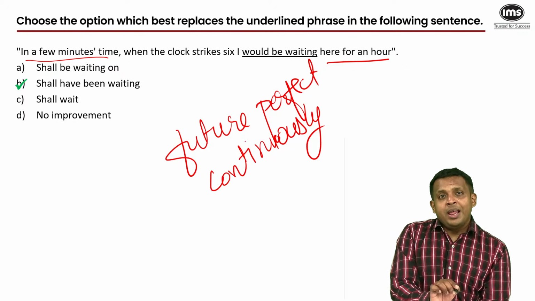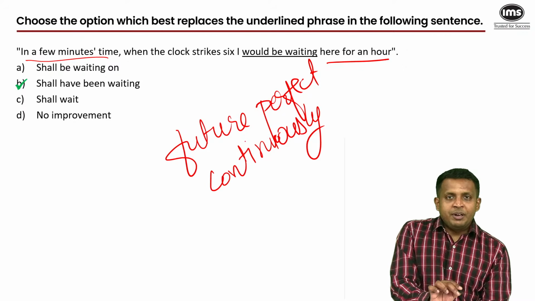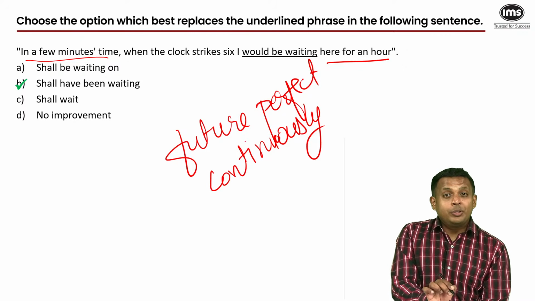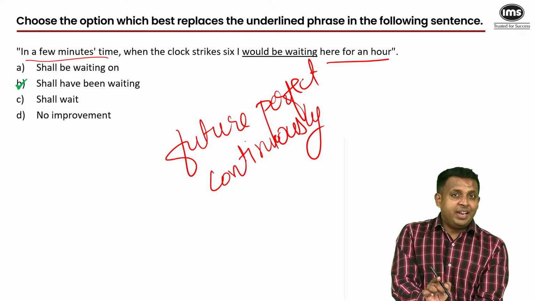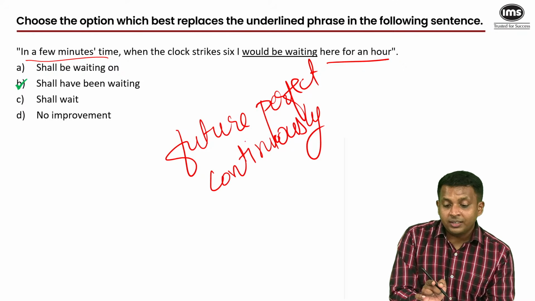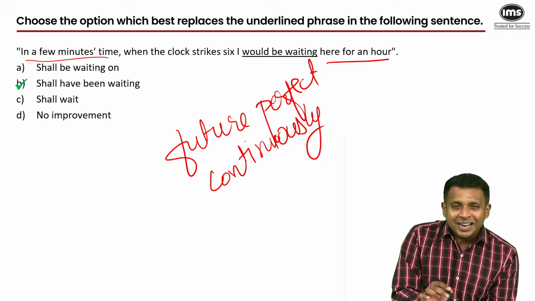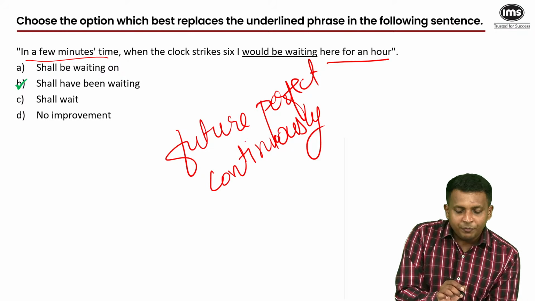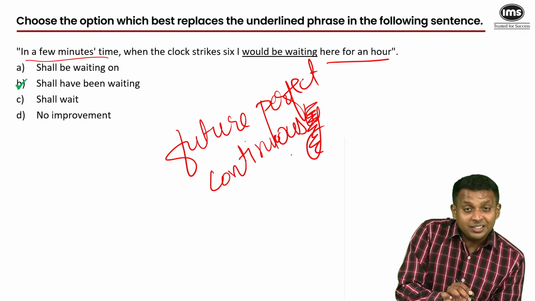By next month, I will have been working at this organization for 8 years. So I'm referring to this whole time of 8 years, but I'm telling you that at that point in the future, that span of 8 years would be complete. At this point in the future, that span of 1 hour would be complete, but the activity will go on. So we'll go with the future perfect continuous, not continuously. I'm so sorry. Future perfect continuous. So the answer is B.